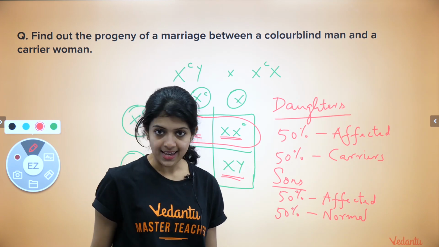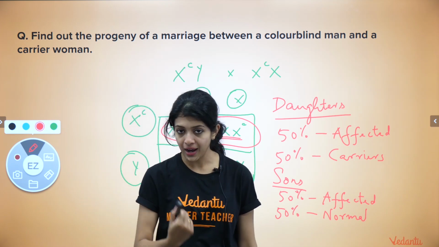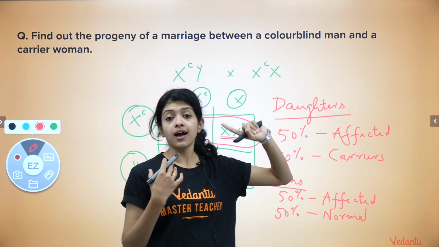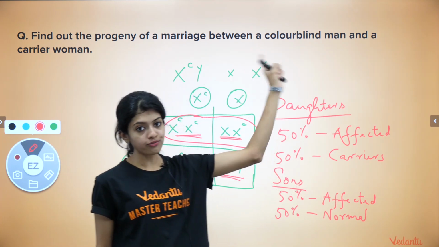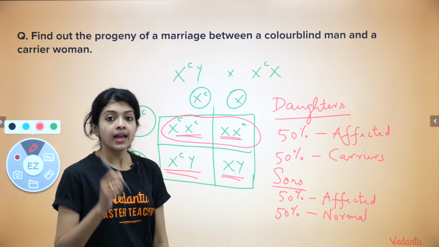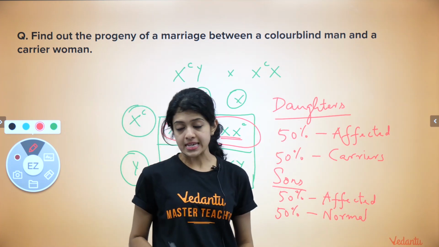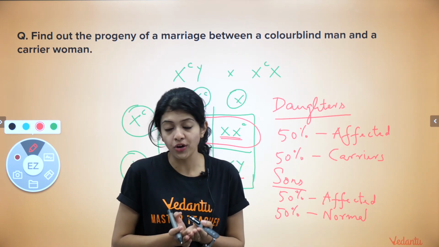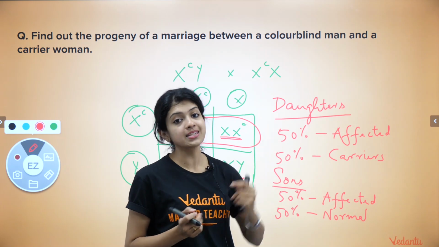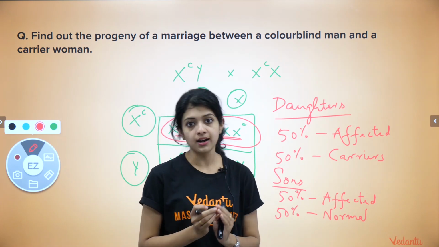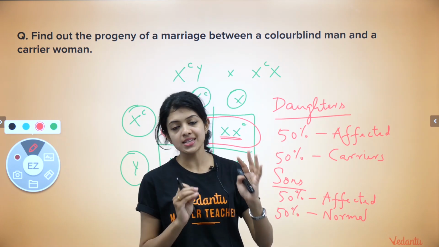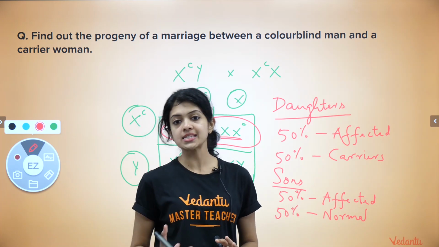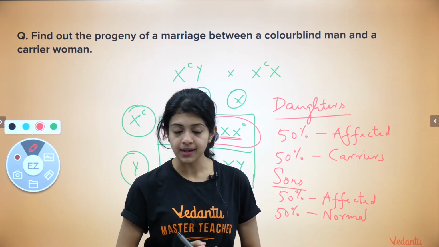What we mean is that with every pregnancy of this woman, with every expectation of a child of this particular couple, these are the probabilities. The probability that the child that is going to be born, the child that the couple is expecting, if it's a girl, there is a 50% chance that the child will be affected, or a 50% chance that she will be a carrier.